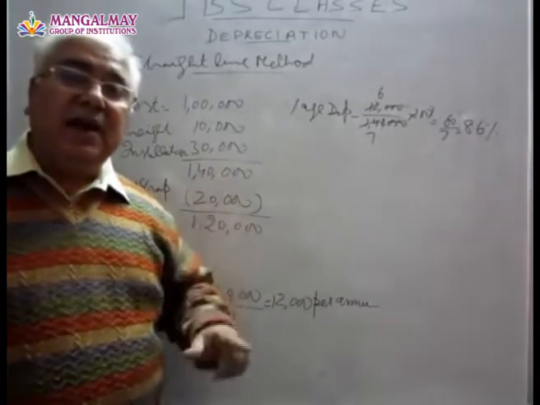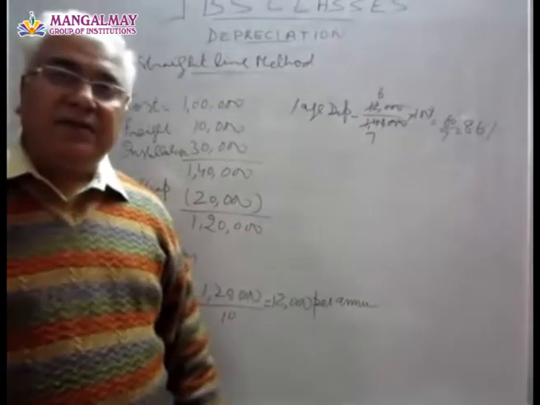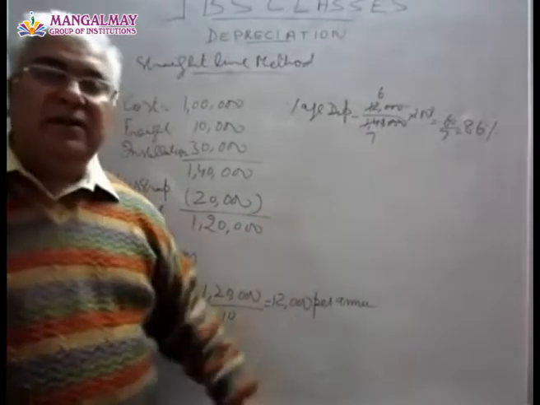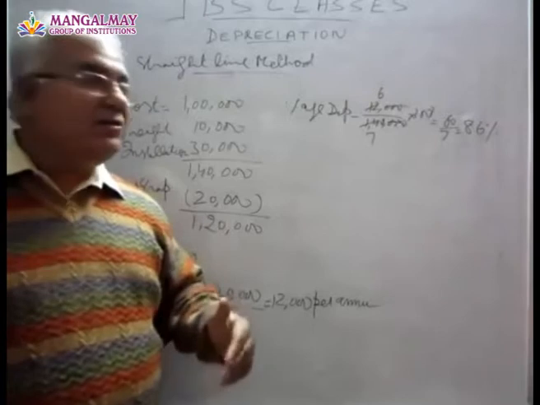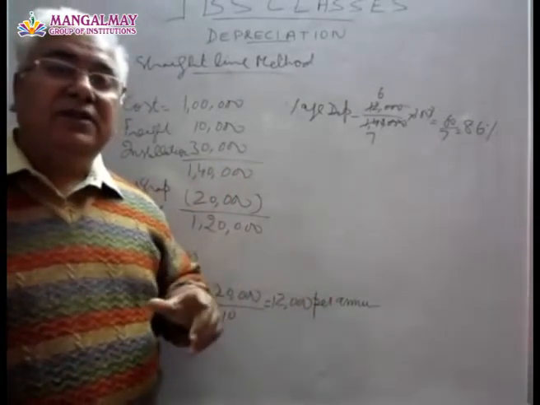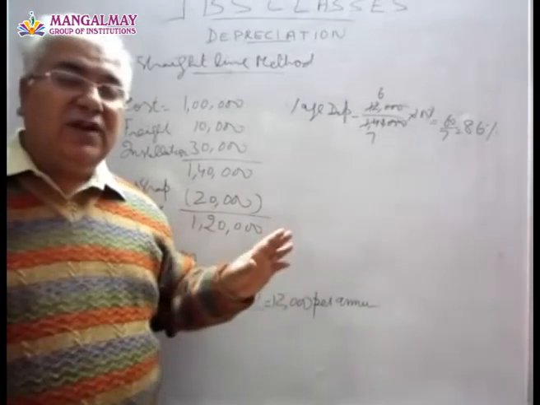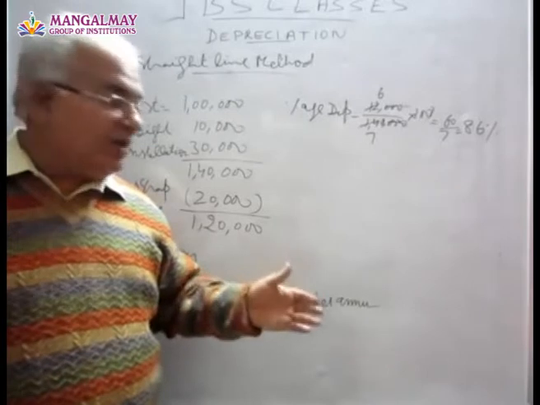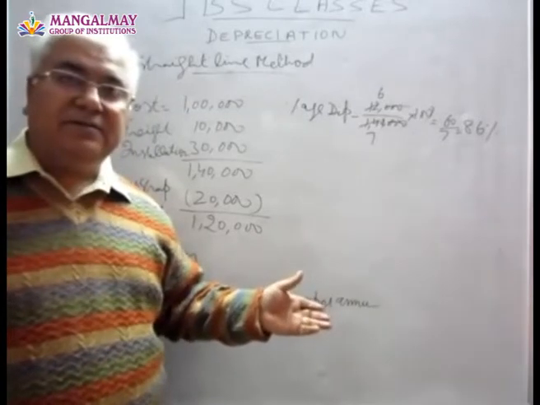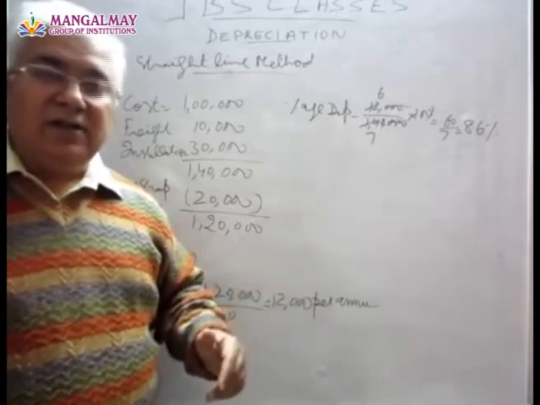Its impact keeps increasing with passage of time, because this installment remains the same, but the repairs on this asset keep growing. Because of this, our cost keeps on distorting. So this is one aspect which you can say is its demerit. Now let us move to the other method.